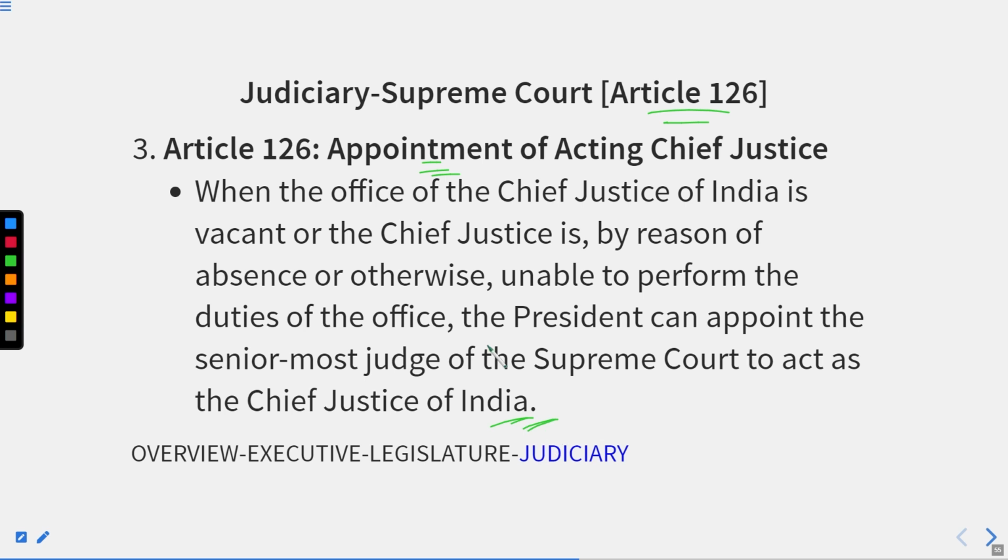It means that in special circumstances, if the Chief Justice of India is not available and not able to perform the duties, it depends upon the President of India to appoint another judge to act as the Chief Justice. This designation is known as the acting Chief Justice.